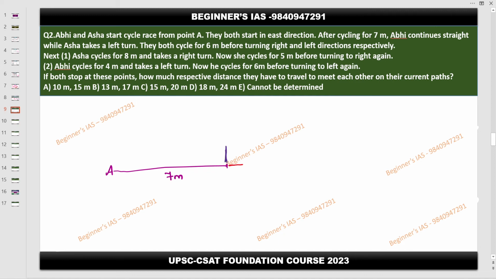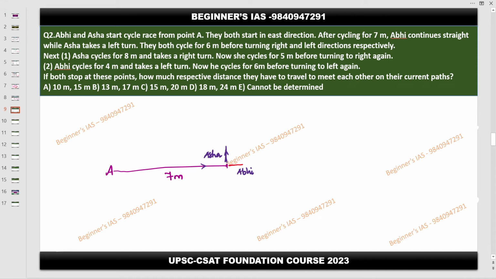If a person is walking in this direction, this is going to be his left, this is going to be the right. So here this is Asha. Then this is going to be Abhi. Is everyone clear as of now? Red one is going to be Abhi. Understood so far? Yes, sir.